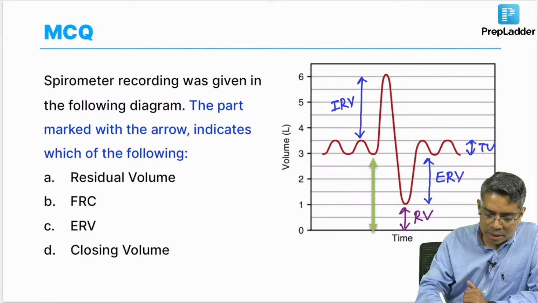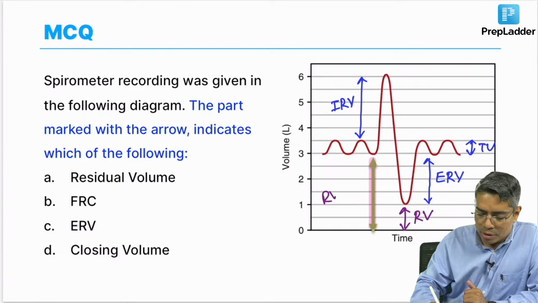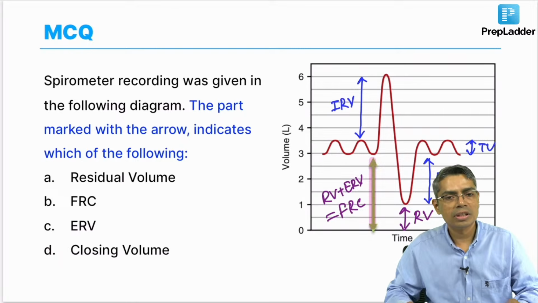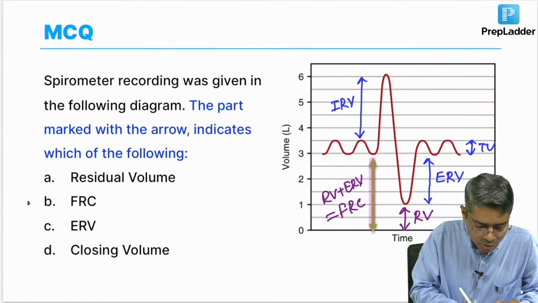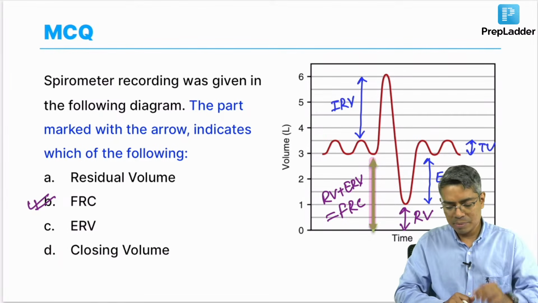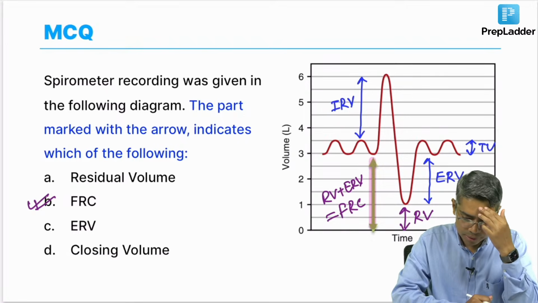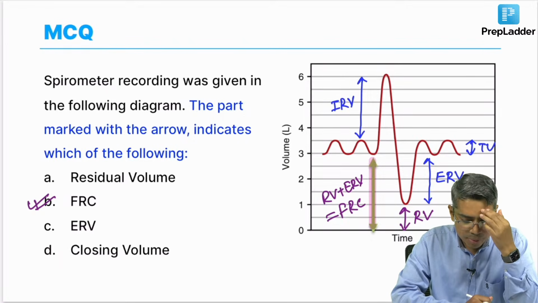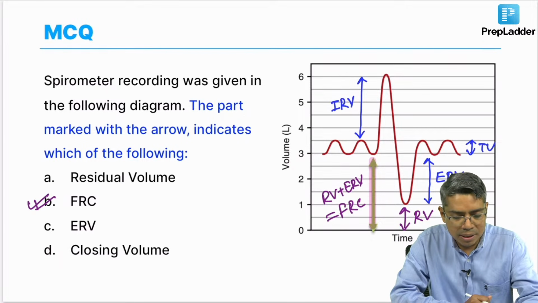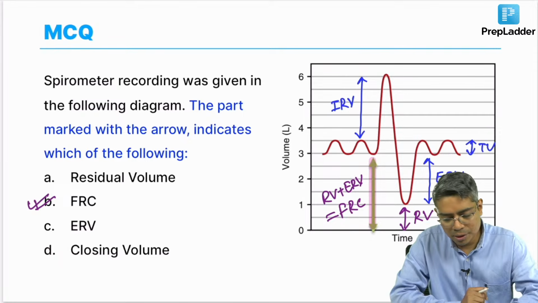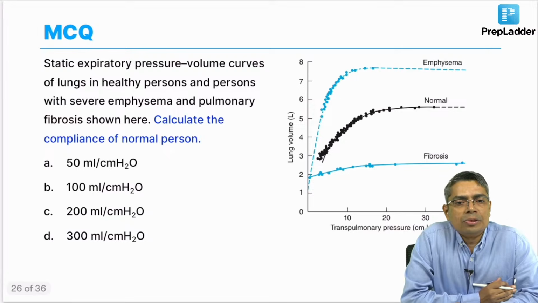So, this green color arrow in this question is the combination of residual volume plus expiratory reserve volume, and the combination of these two is known as the functional residual capacity. So, the answer is FRC. Getting my point? Question 24 is option B, FRC is the answer. All of you have given the correct answer. Very good. Next question.